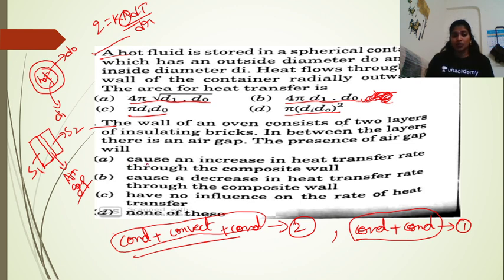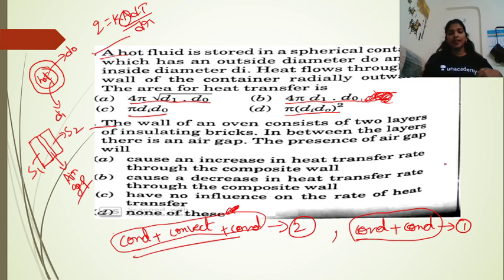So let us read the options he was asking. According to the first option, because of this air gap, it causes an increase in the heat transfer rate through the composite wall. The second option is that it causes a decrease in the heat transfer rate through the composite wall. The third option is that it has no influence on the rate of heat transfer. And the fourth option is none of these, right? So these are the 4 options.